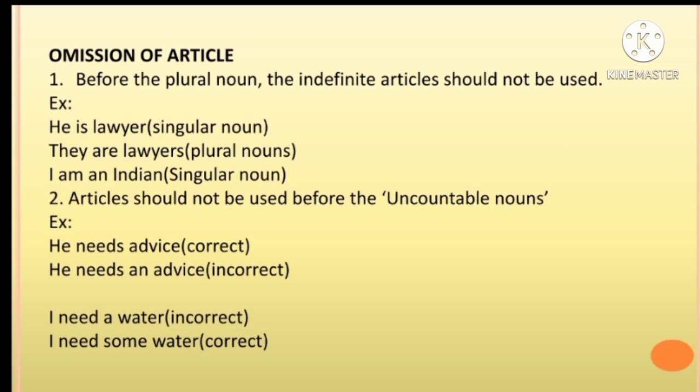Omission of articles. Before a plural noun, the indefinite articles should not be used. Example: he is a lawyer, singular noun. They are lawyers, plural noun. I am an Indian, singular noun.